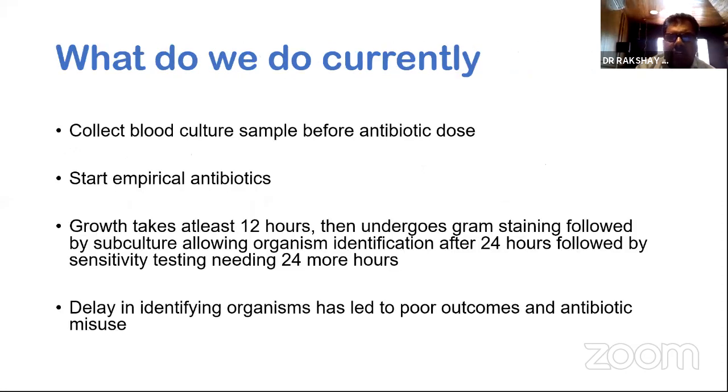So what do we do in our current practice? We collect blood culture samples before we give our first dose of antibiotics. We give an empirical antibiotic. Now the blood culture which is sent takes a minimum of 12 hours. Okay, there are occasionally organisms which might grow around 6 to 8 hours, but generally at least 12 hours. Sometimes it can take much longer than that to show initial growth. And then the microbiologist would do a gram stain, would do a subculture, and that takes 24 hours to grow. And then sensitivity testing would happen, which would take again 24 more hours.